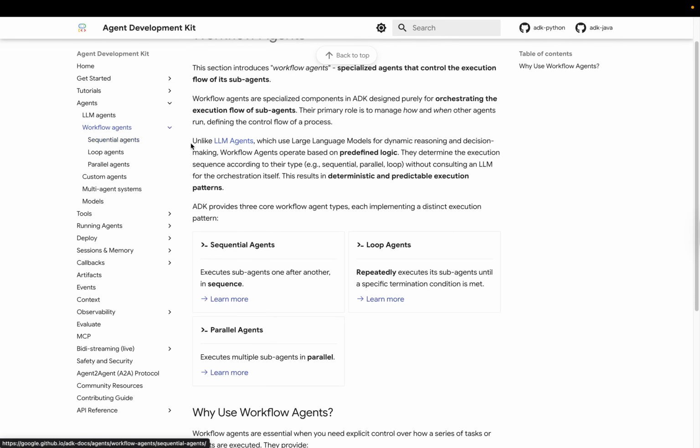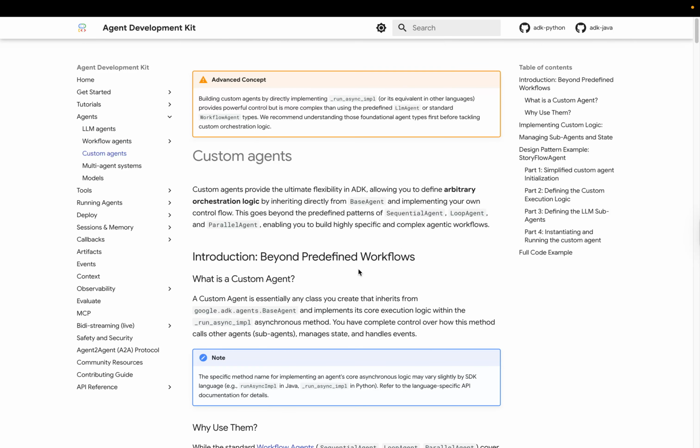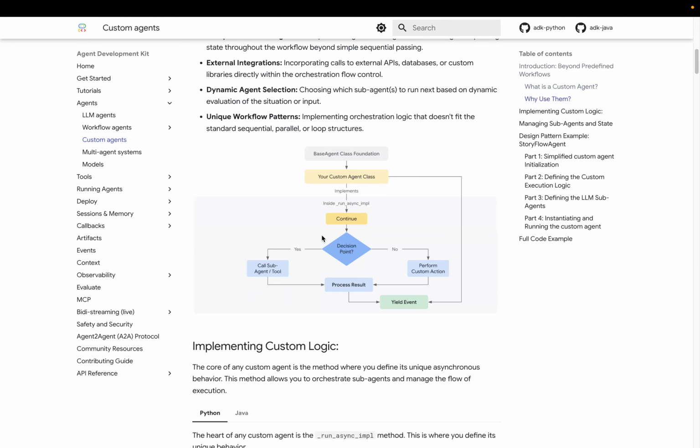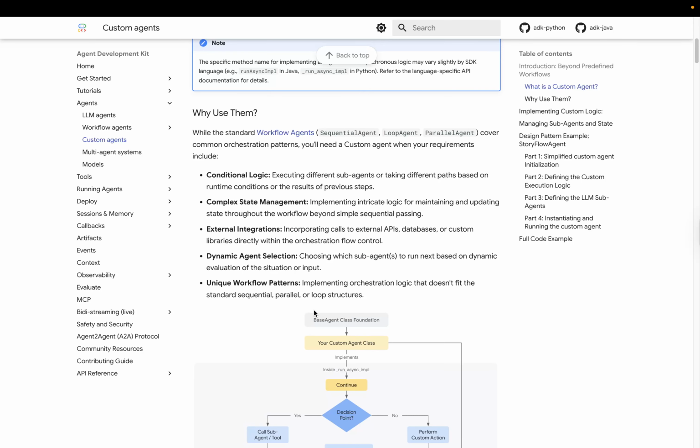The reason that I'm using the custom agent is because I am building a specific workflow that has very complex logic. I will be calling and triggering different functions, tools, or agents depending on the execution and outcome of the specific agents, but mainly depending on the prompt input and feedback of the user. And you can see how it looks. So this is the main reason that I'm using this specific agent here.